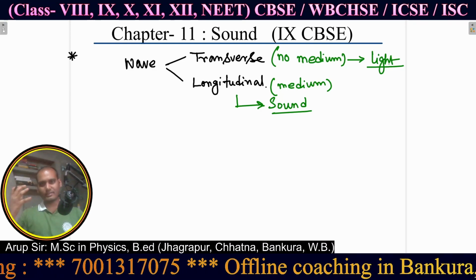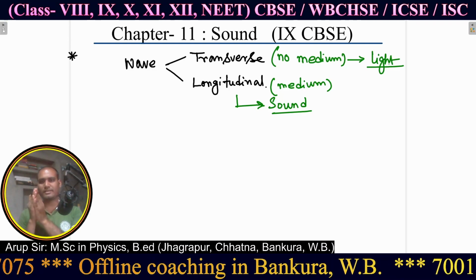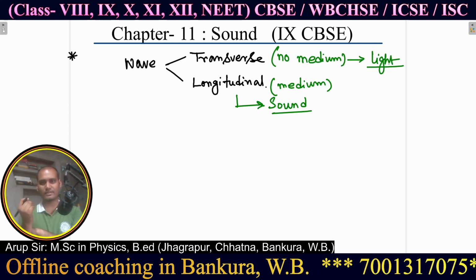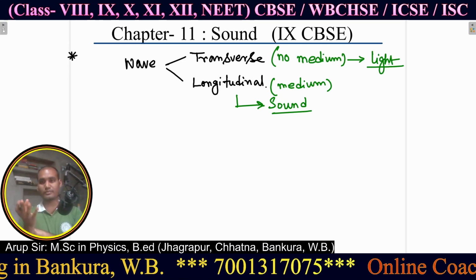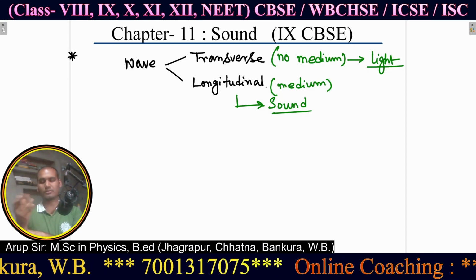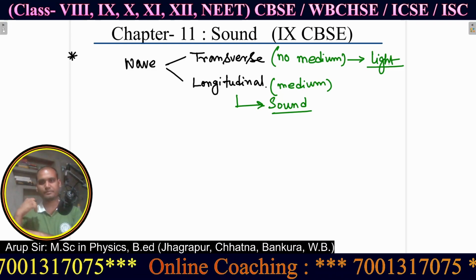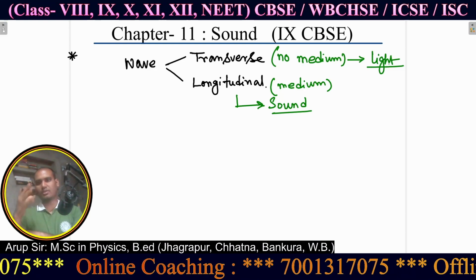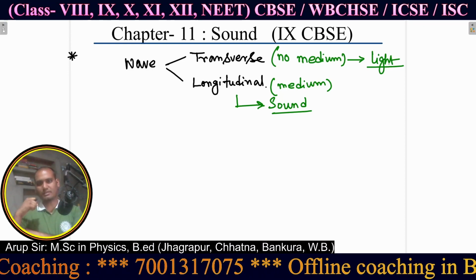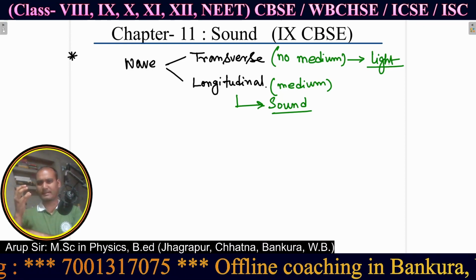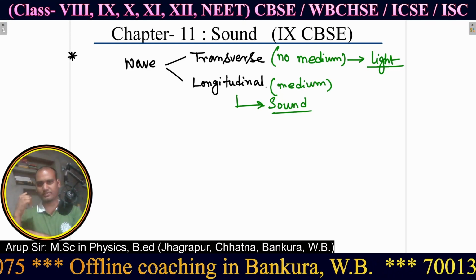You can say electromagnetic wave, and within electromagnetic waves there are a lot of classifications, like X-ray, gamma ray, microwave, light. A lot of varieties are there within electromagnetic waves. And the longitudinal wave example is the sound wave.